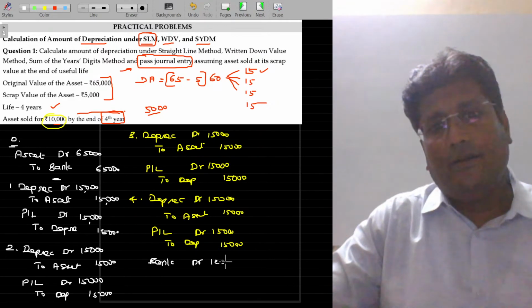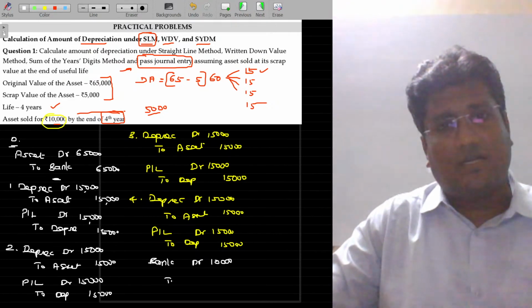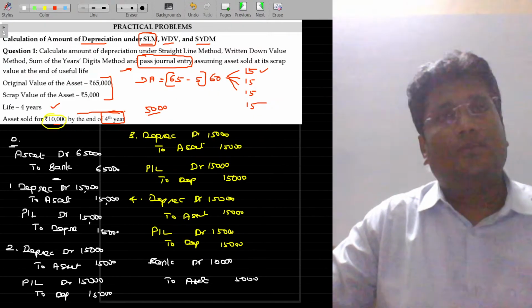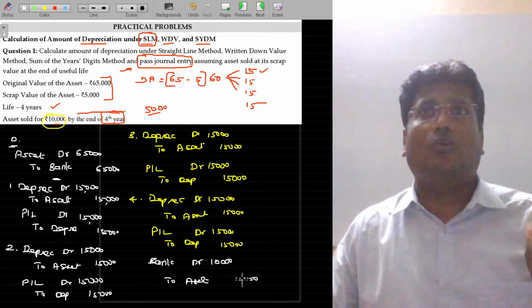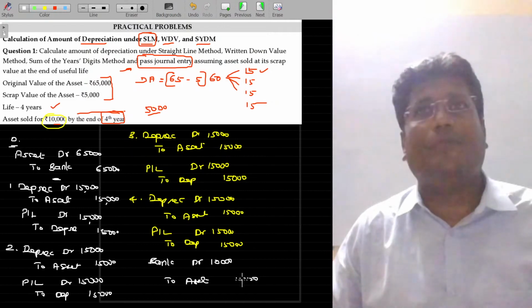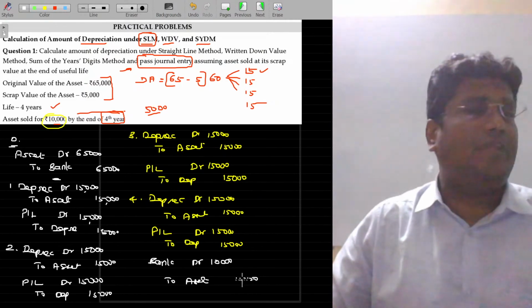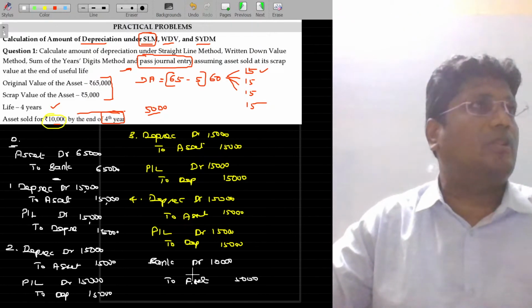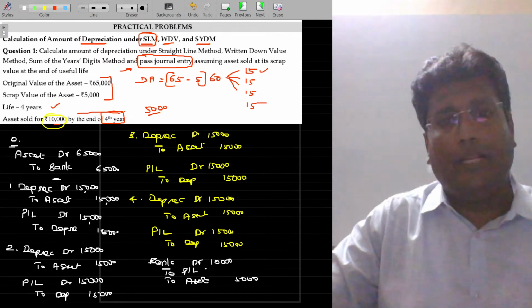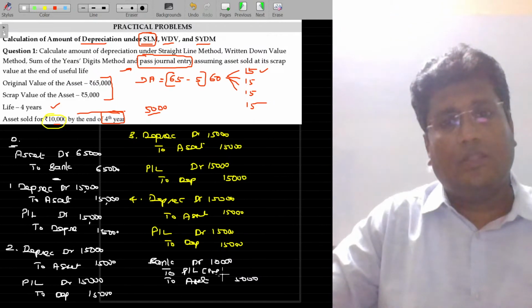How much am I getting? 10,000 for the asset. The value of the asset here is only 5,000. So as per the book value, it is 5,000, sold for 10,000, which means we get a profit of rupees 5,000. That profit should be credited in the profit on sale of assets account, and later it will be transferred to the P&L account. Straight away you can name it as P&L account, in bracket profit on sale, 5,000.